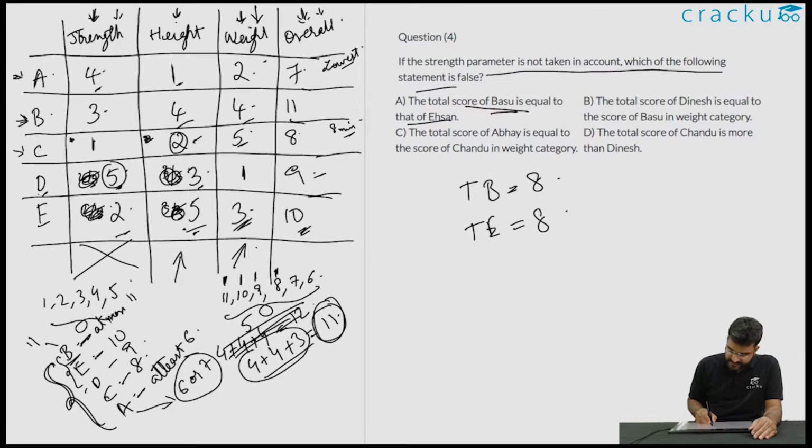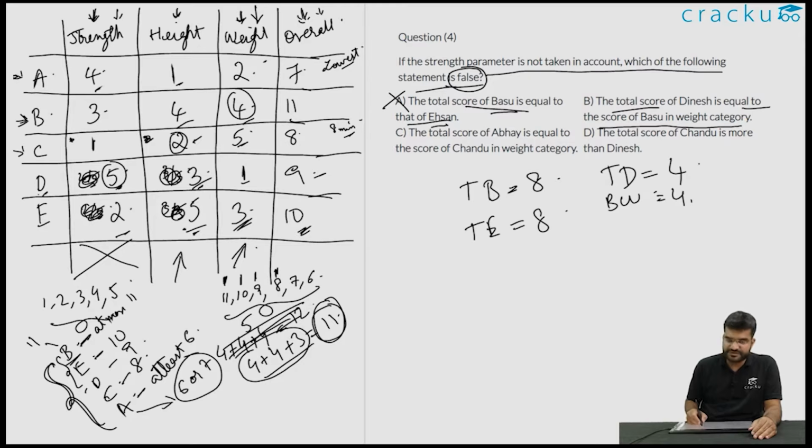So the total score of Basu is equal to the total score of Ehsan, so this statement is true, but we are looking for the statement which is false, so this is not the correct answer. If you are looking at the second option, the total score of Dinesh is equal to 3 plus 1, which is equal to 4, is equal to the score of Basu in the weight category. Basu in weight category will be 4. So this statement is also true, but we are again looking for the statement which is false. So this is also not the correct answer.